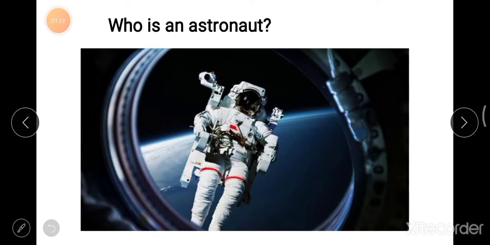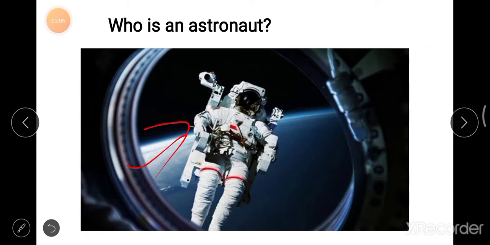Yes, it's a very simple question, and an astronaut is basically a person who travels in a spacecraft, okay, who travels in outer space, right? A person who's specially trained to travel into outer space. And astronauts also have some responsibilities. They have basically a commander who leads the mission and a pilot. So that's why they are called astronauts. And then you can see they always wear a specific suit for traveling in space.